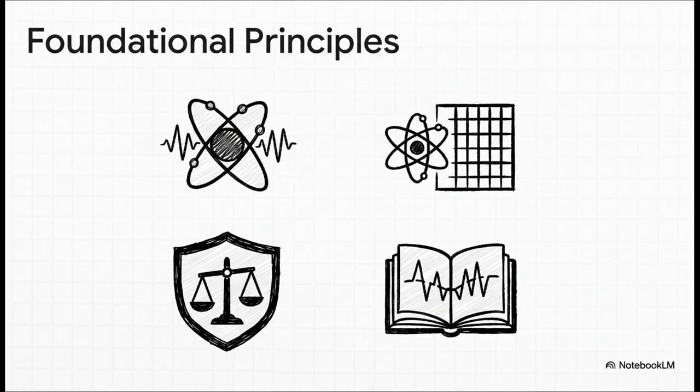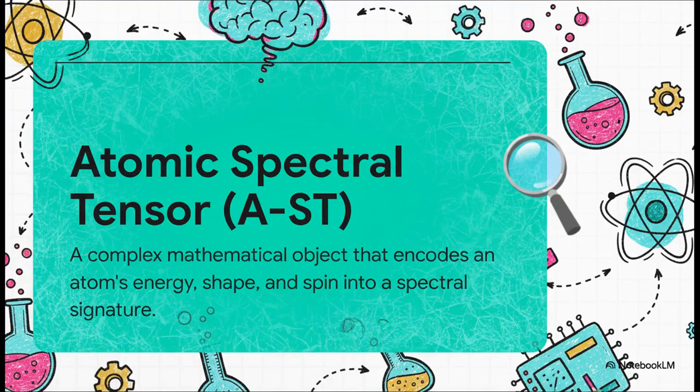So, how does it keep track of all this information? Well, it uses something called an atomic spectral tensor, or AST for short. The easiest way to think about this is like the ultimate high-definition barcode for matter. It's this incredibly rich mathematical signature that describes everything about an atom: its energy, its shape, its spin, all translated into the language of spectra.